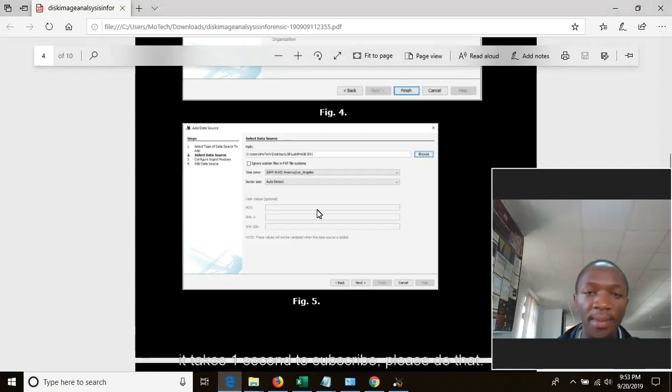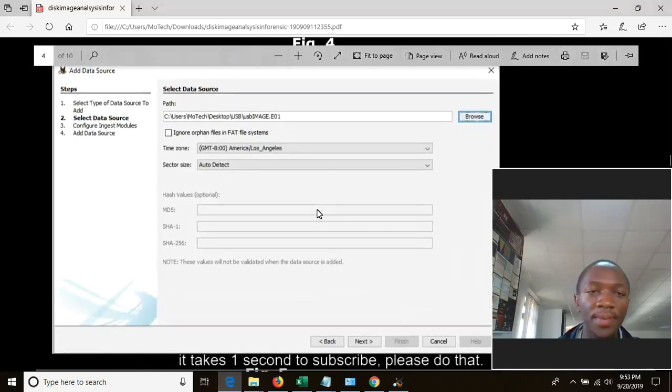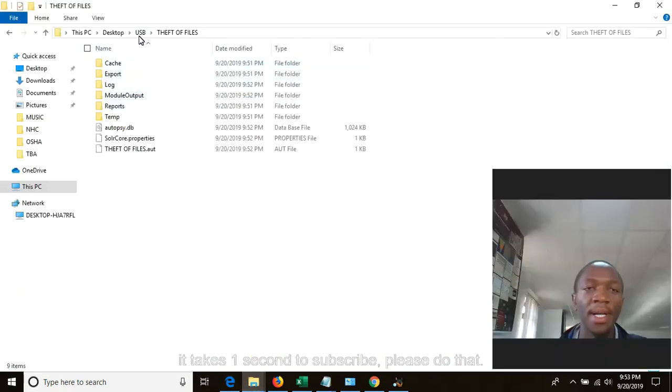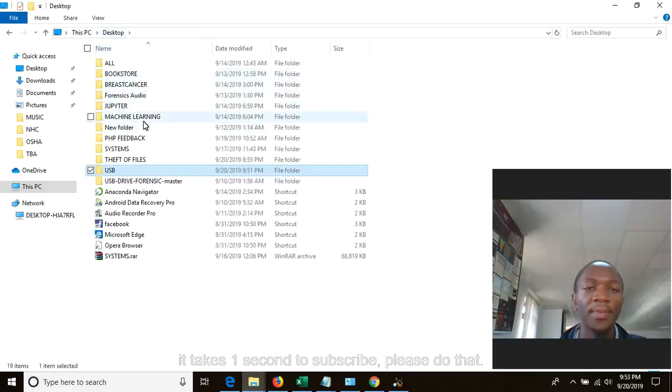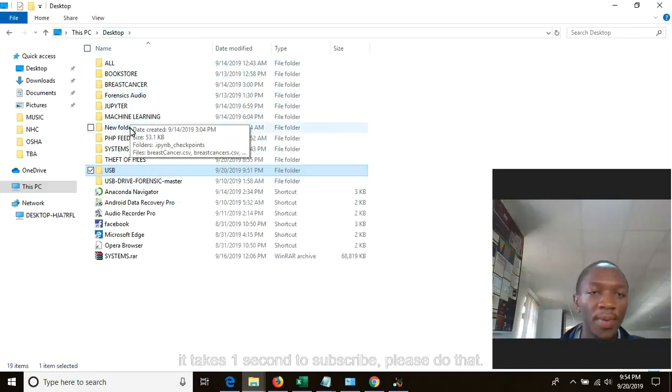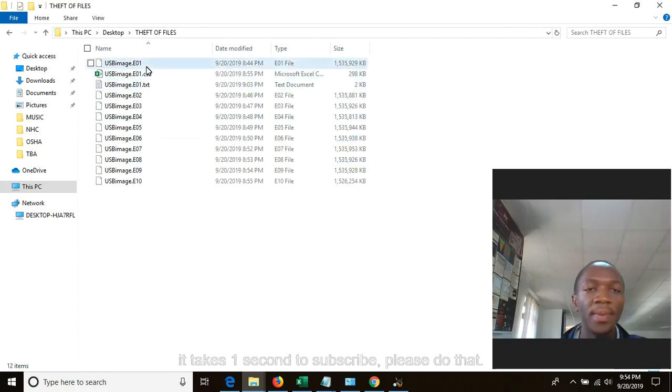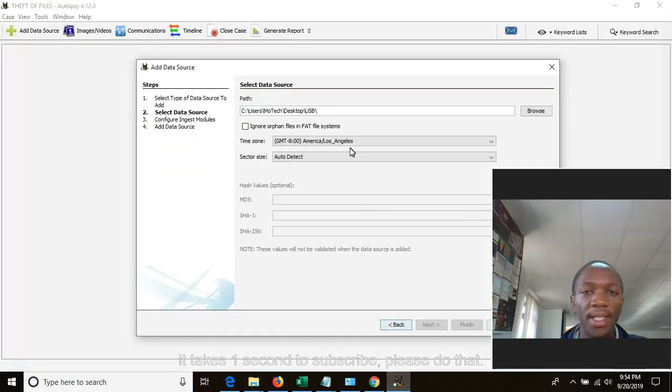If you can see, let me zoom in. When I was writing this article, my image was located at desktop USB and it was called USB image. But for the time being, our image is located here at theft of files on the desktop. This is our image, so we can browse and select it.